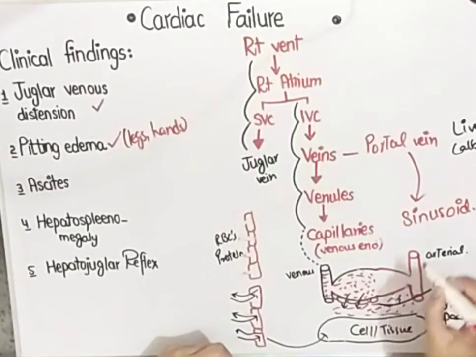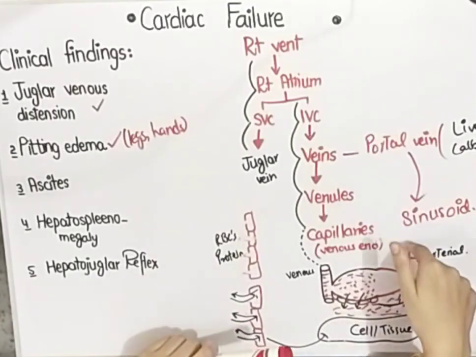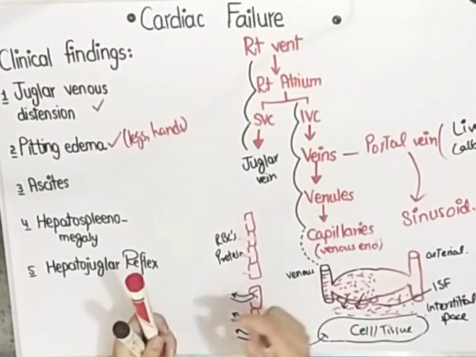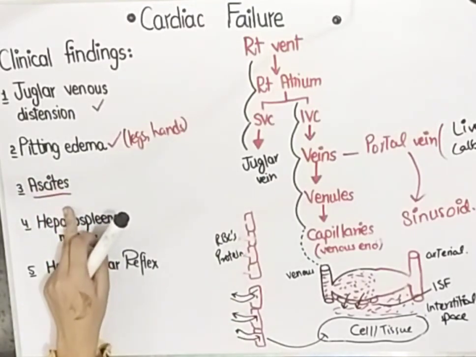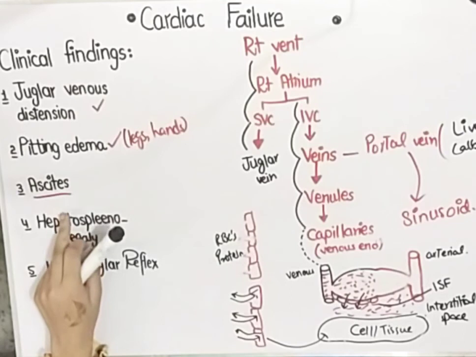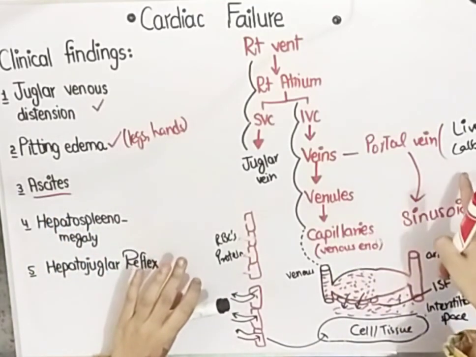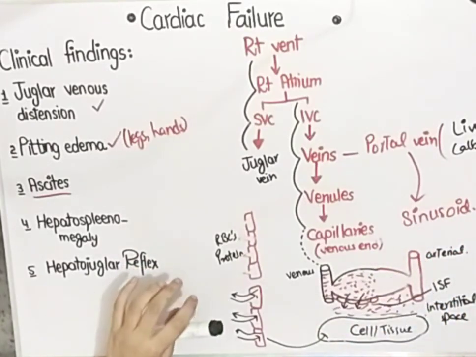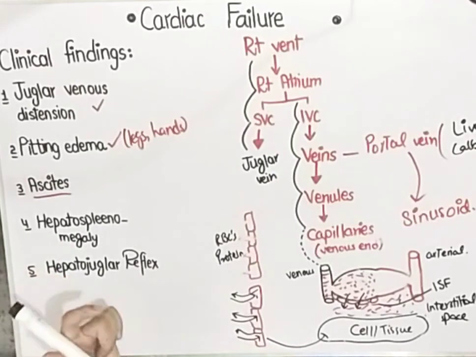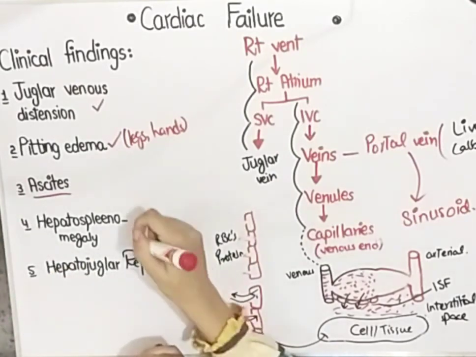And you know that this liver is situated where? In the abdomen, in the peritoneal cavity. So a lot of fluid builds up in the peritoneal cavity, or peritoneal space, and that is termed as ascites. The condition of ascites will easily be prominent on the abdomen. So the blood backflows into the portal vein into the liver, and from the liver sinusoids the blood is released into the interstitial space along with the proteins and the blood cells, and that condition is termed as ascites.